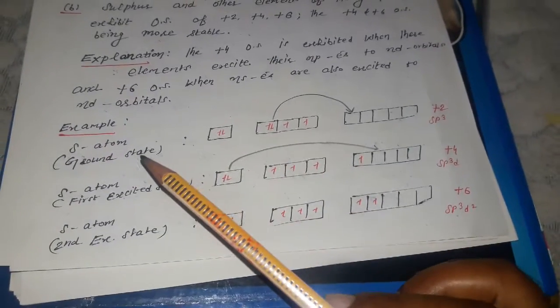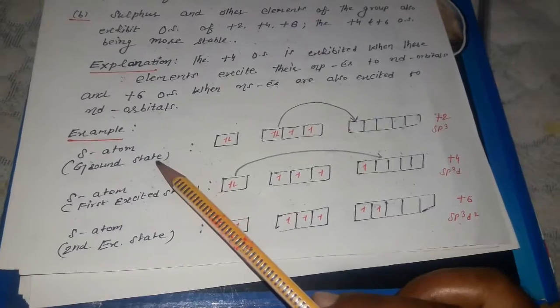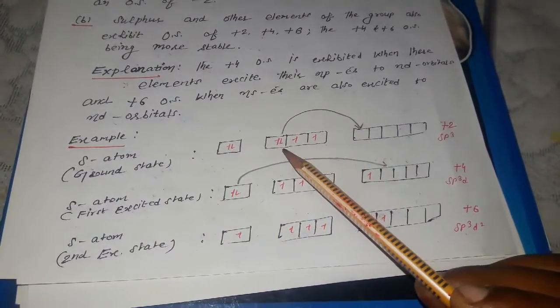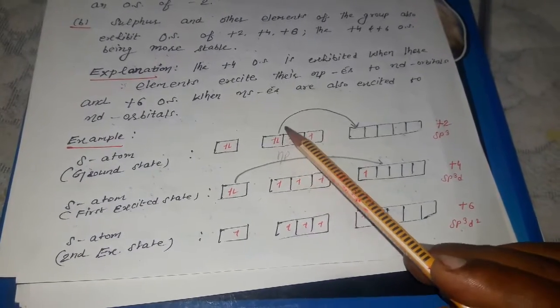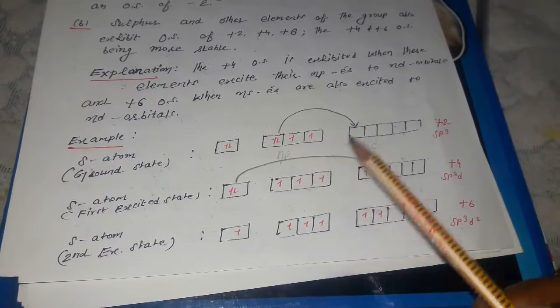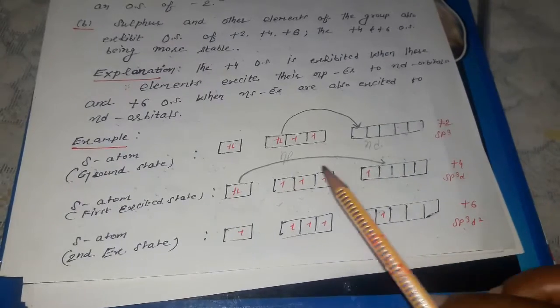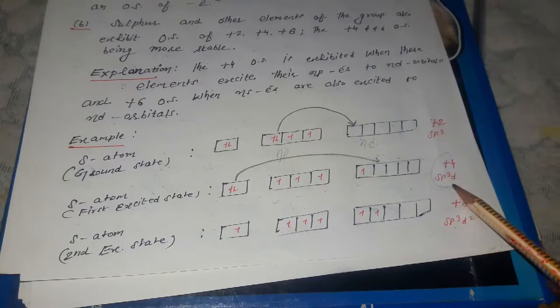Explanation: we can see here the first excited state, the second excited state, and the ground state electronic configuration. When one paired electron from np is excited into an nd orbital, the total unpaired electrons become 4. Now it can share 4 electrons, so its covalency is +4.